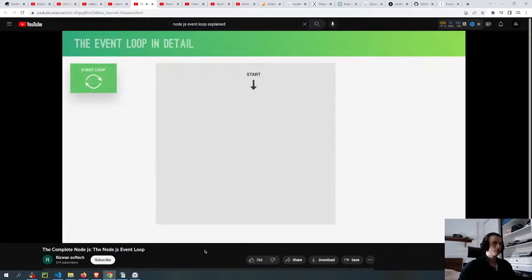So remember, when you start our node application, the event loop starts running right away. Now, the event loop has multiple phases. Each phase has a callback queue, which are the callbacks coming from the events that the event loop receives, just as we talked about in the last slide.